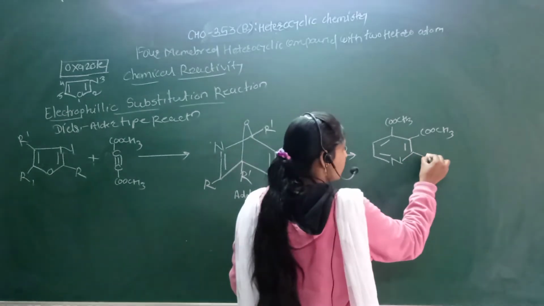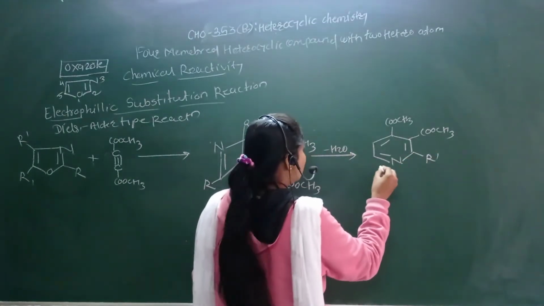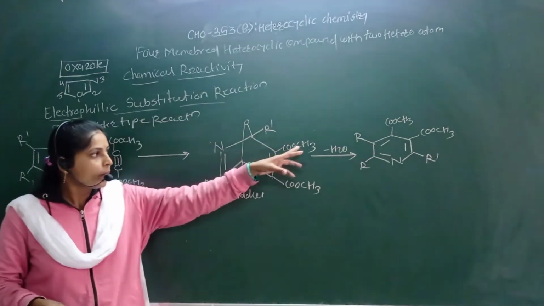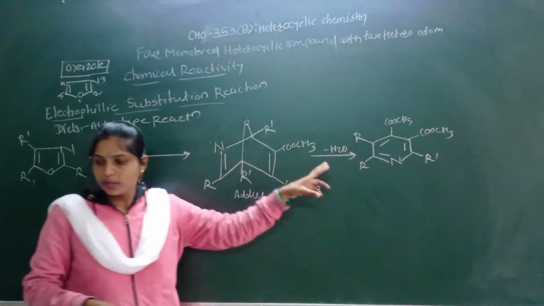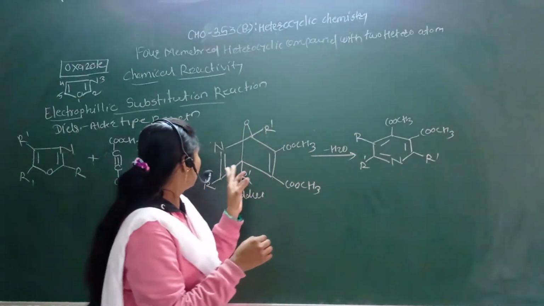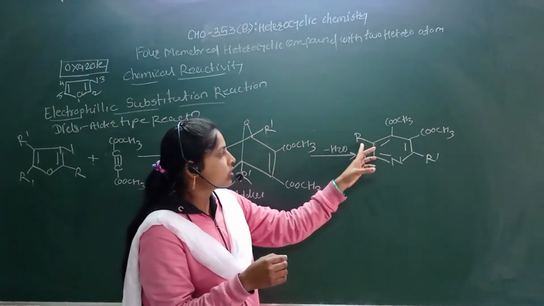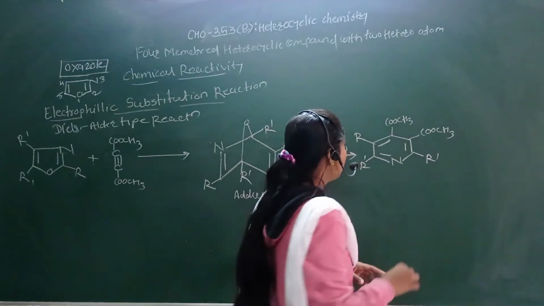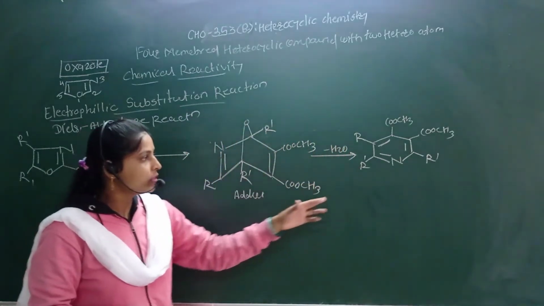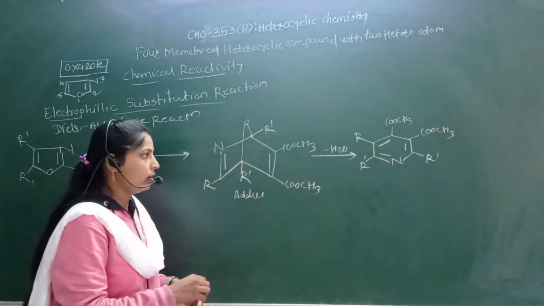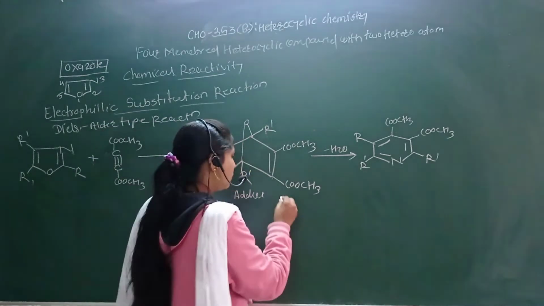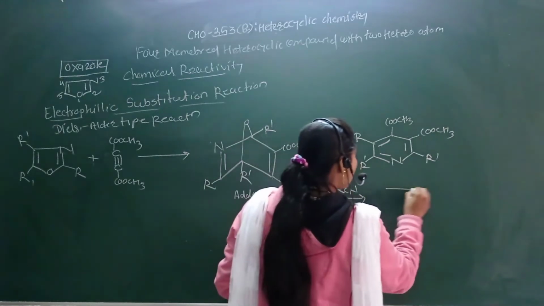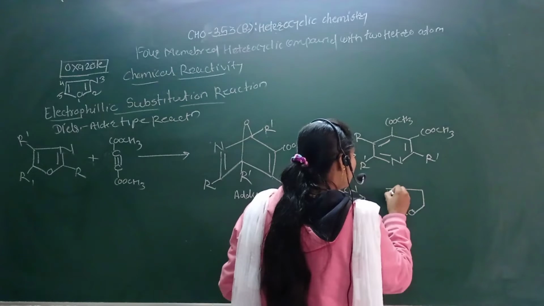Okay, this is R dash, this is R, and this is R. So here minus H2 can be removed. Okay, so R dash remains here. So this R attached to this nitrogen then migrates or shifts to another carbon. Then see here the formation of the pyridine type ring, when dehydration takes place and when we eliminate RCN, then formation of the furan molecule.